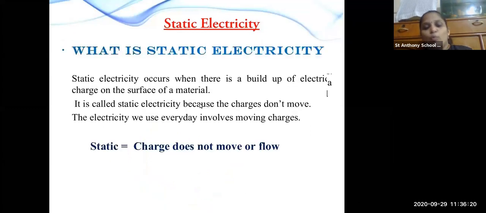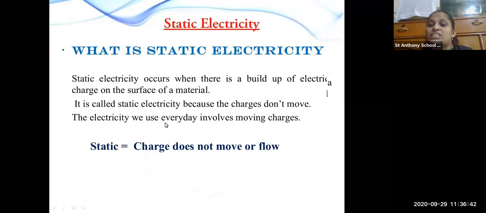Then what is static electricity? Static electricity occurs when there is a build up of electric charge on the surface of a material. That is called static electricity, because the charge does not move.